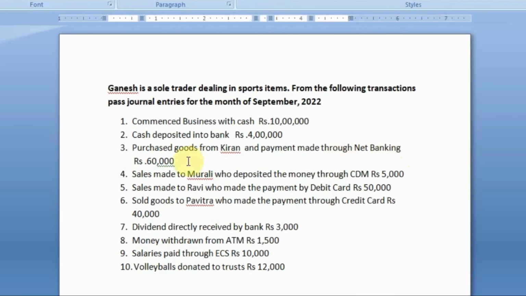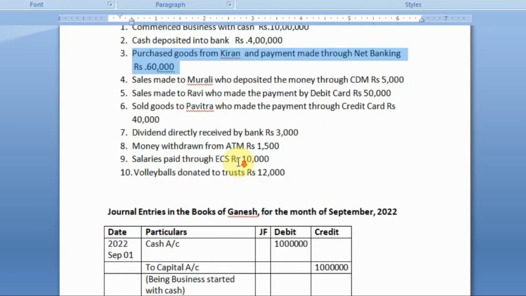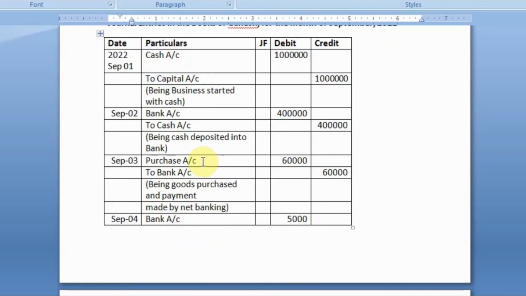On 3rd September, purchased goods from Kiran and payment made through net banking, rupees 60,000. So, you are purchasing goods from Kiran, but you are immediately making payments. So, this is not a credit purchase. Simply, we can record it as purchases, and the payment is made through bank. So, credit the giver of the benefit, bank account will be credited. So, our entry will be purchase account debit to bank account.